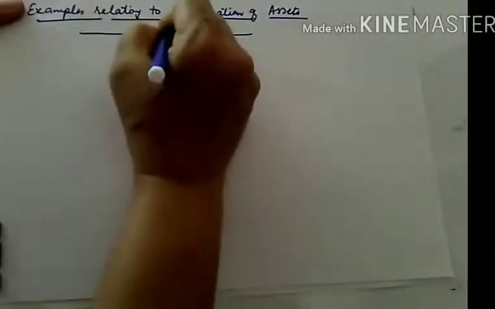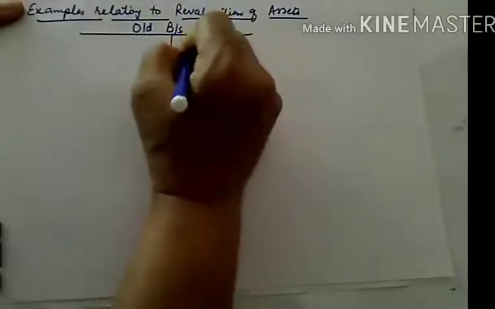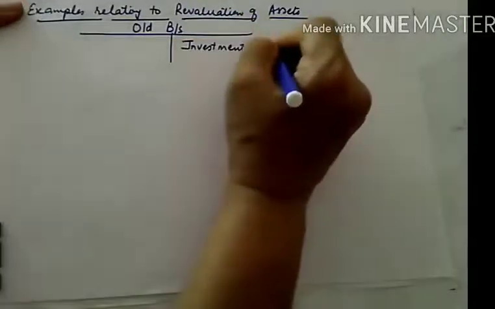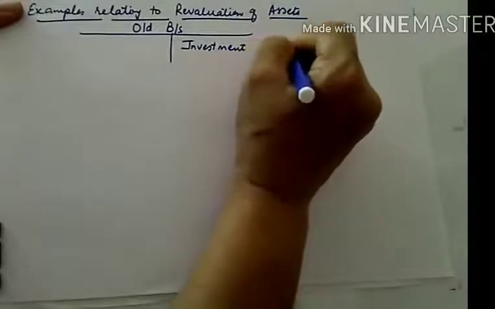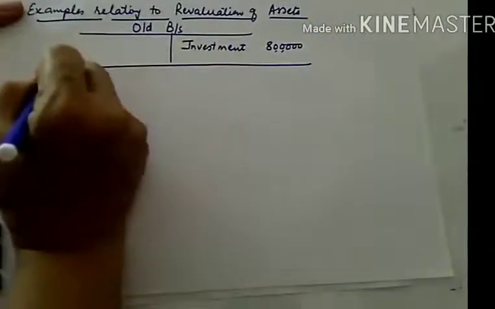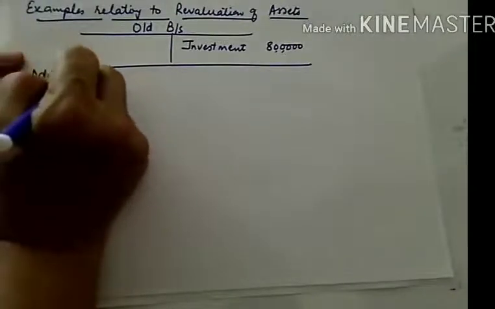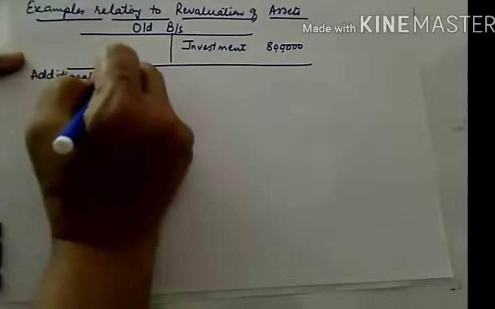Suppose there is an old balance sheet in which the investment is given as, let us say, 8 lakhs. This is given in the old balance sheet, and in the additional information, let us see what kind of additional information there is.